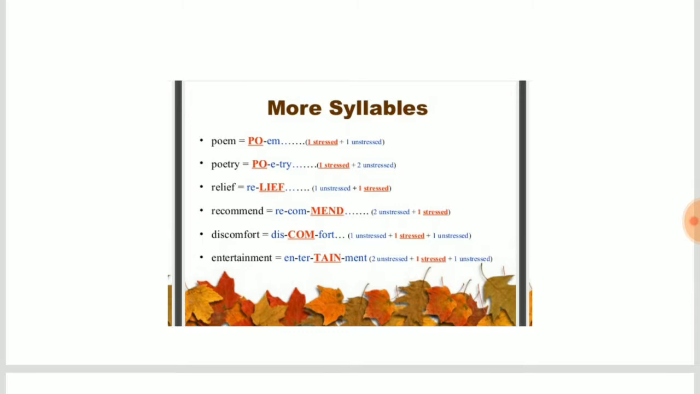The next is entertainment. The word entertainment has four syllables. Okay, entertainment. So here en and ter, these two syllables, are unstressed, tain is stressed, and ment is unstressed.